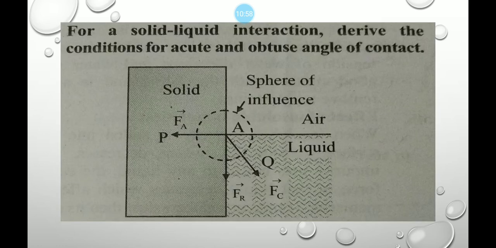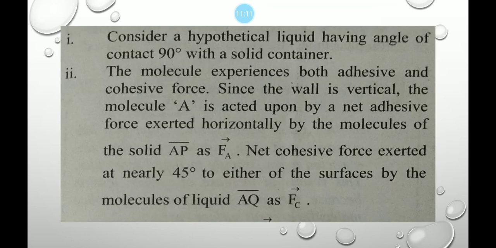Then the next expression we will discuss here is, for a solid-liquid interaction, derive the conditions for acute and obtuse angle of contact. Consider a hypothetical liquid having angle of contact 90 degrees with a solid container. The molecule experiences both adhesive and cohesive force.